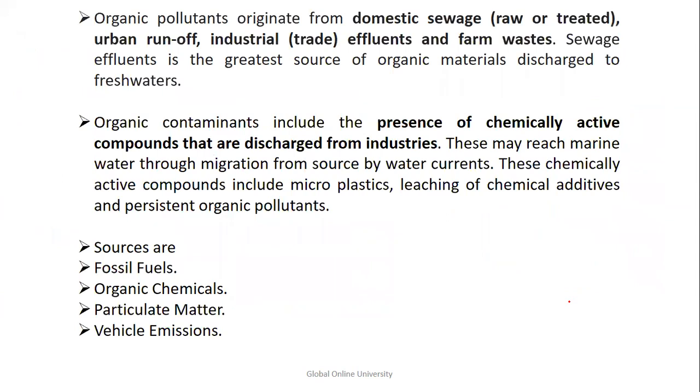The next are organic pollutants, which originate from domestic sewage, raw or treated, or urban runoff or industrial trade. This sewage influence is the greatest source of organic materials discharged into fresh waters. They include chemically active compounds that are discharged from industries, and they are rich in marine water. These chemically active compounds include microplastics, chemical additives and persistent organic pollutants. The sources are fossil fuels, organic chemicals, particulate material or vehicle emissions.